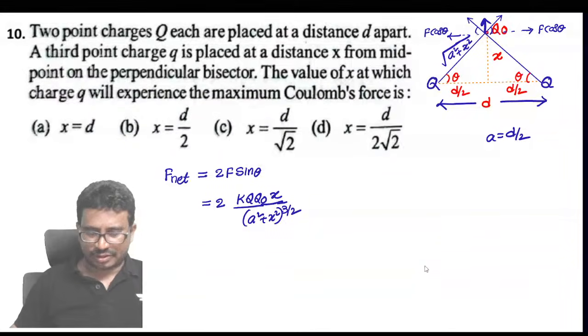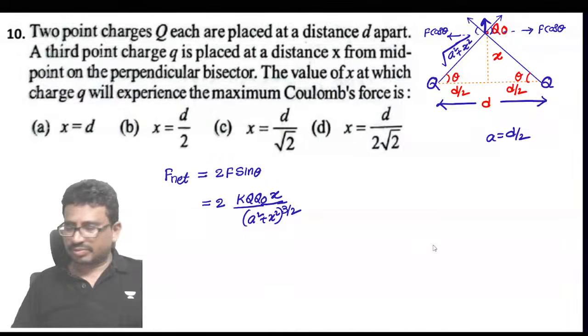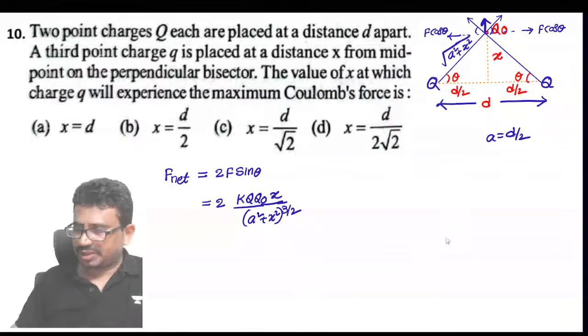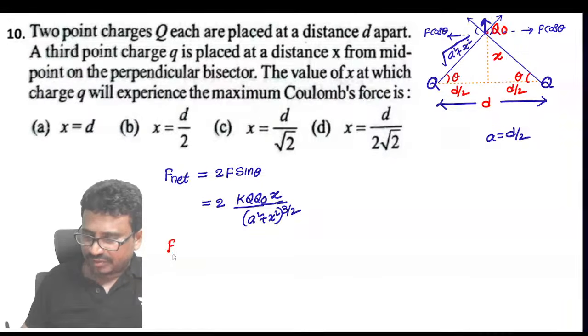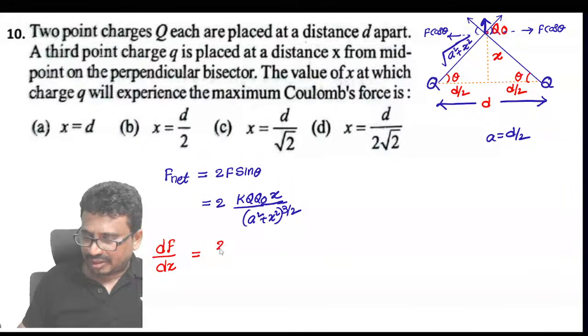I need to have this force be a maximum. For a maximum, the condition is we differentiate and equate it to 0. So that is df by dx equated to 0. So a q naught is a constant.